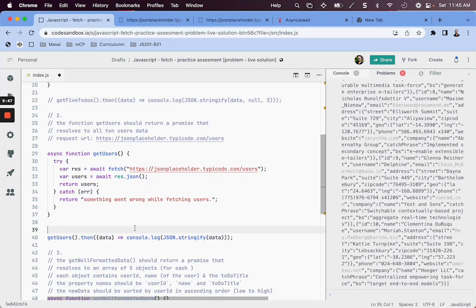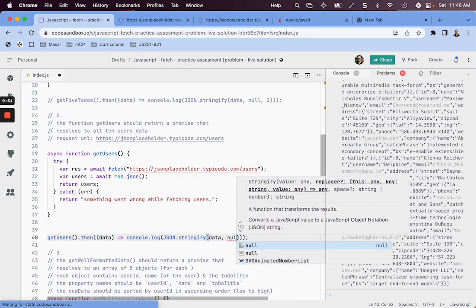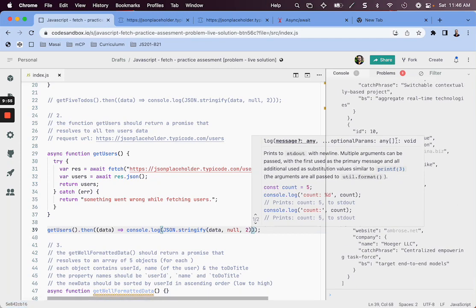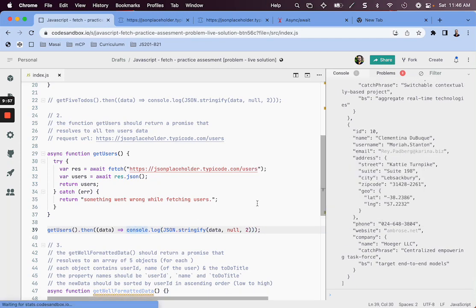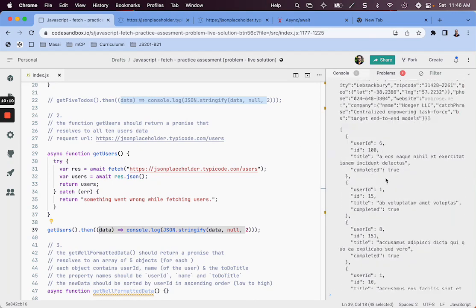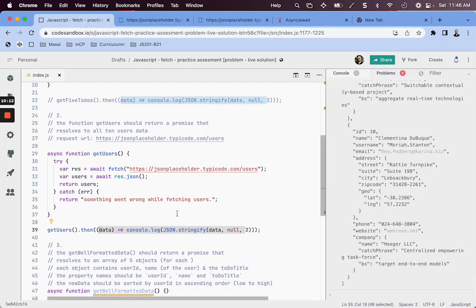And now if I save it, I can see that this promise, when this function is invoked, gives a promise which resolves to the data of 10 users. So I have the exact 10 users here. This I have verified. This means that till here, our code is working as expected.